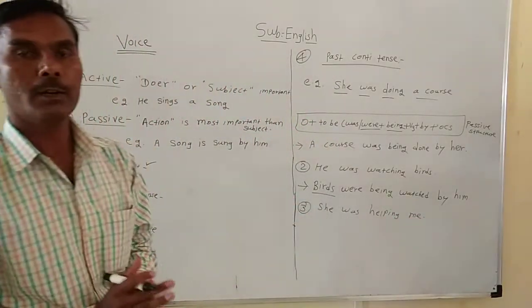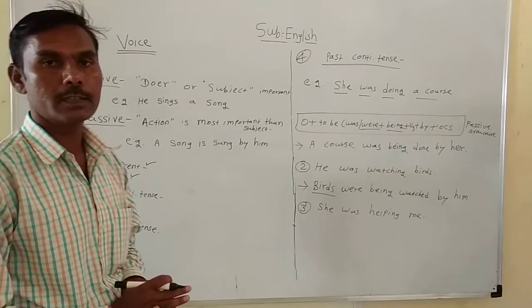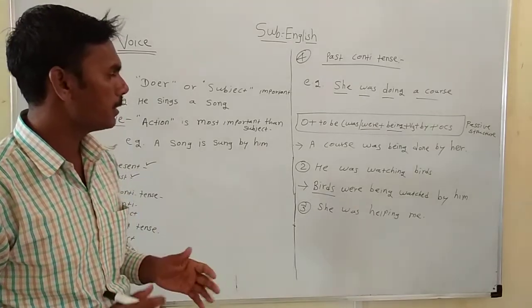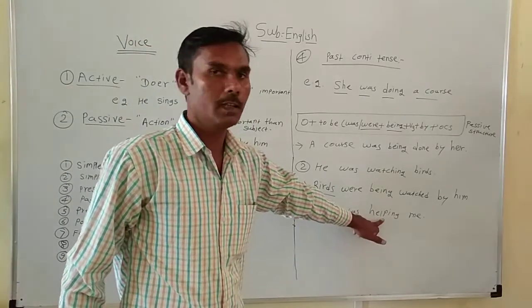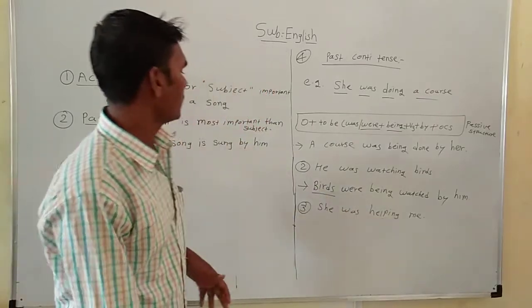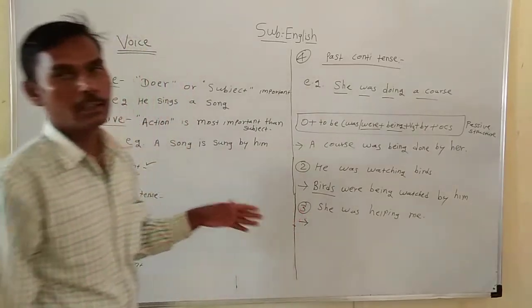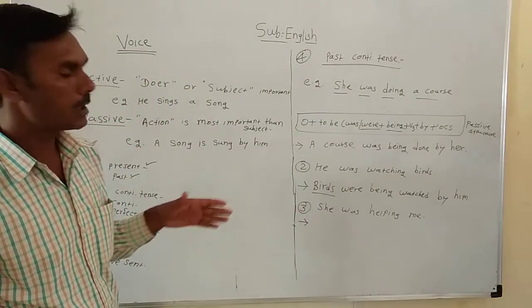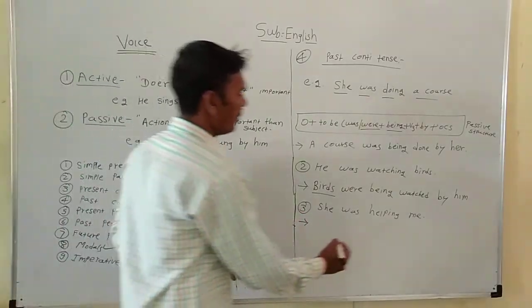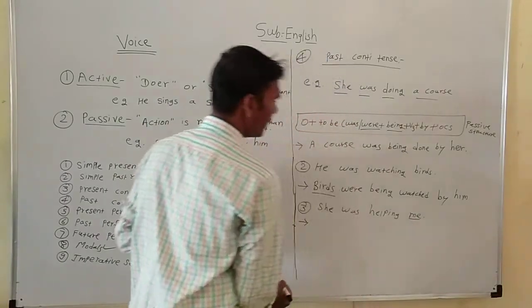How do we convert it into a passive voice? The given sentence is in an active voice, because there is no V3. The given sentence is in the past continuous tense. So how can we convert it into a passive voice?